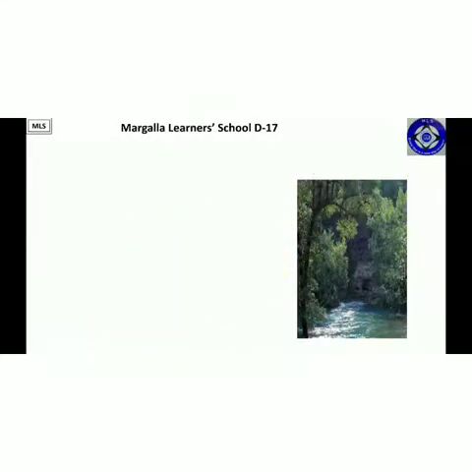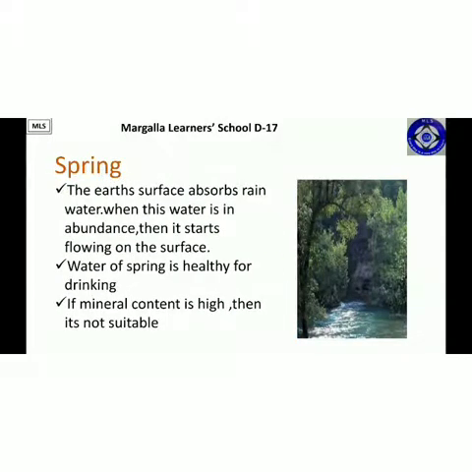The first term we are learning is spring. Now the question is, what is a spring? The earth's surface absorbs rainwater. When this water is in abundance, then it starts flowing on the surface. Basically, our earth absorbs the water which is brought by the rain, and when this water exceeds its limit, when it is in a larger amount, then it starts flowing on the surface.